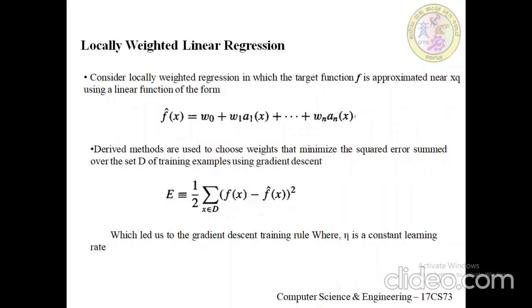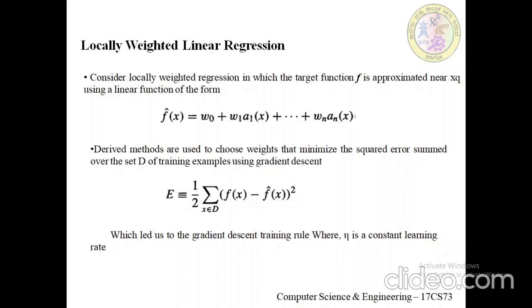Now we'll see the algorithm. Let us consider one case of locally weighted regression, in which we assume that the target function f is approximated near xq using a linear function of this form: f cap of x equals w0 plus w1 a1 of x plus and so on until wn an of x.